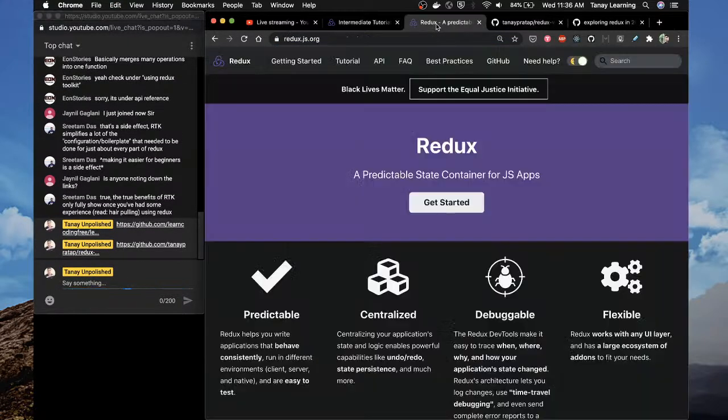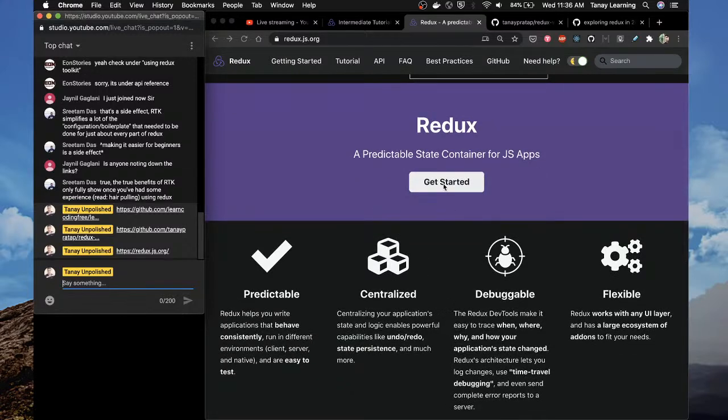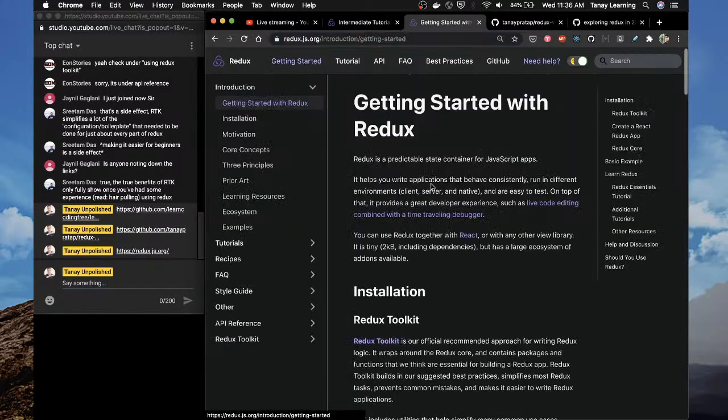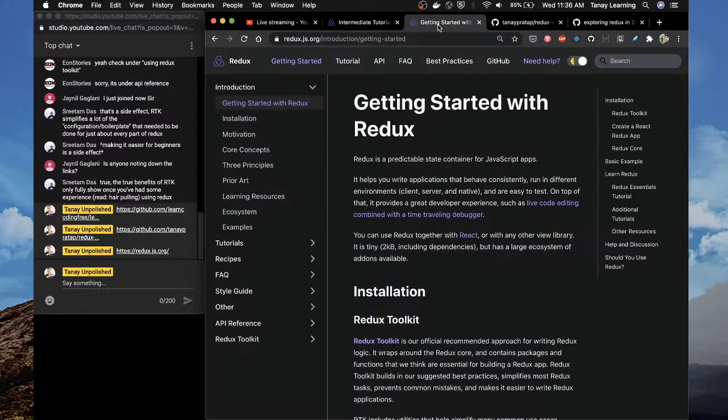And then we went to redux.js.org, then we went to get started and looked into these. Yes, we looked into core concepts, we looked into the 3 principles mostly. These are the things which we were looking at. Okay, so the old Redux thing, this is what I know, this is what supposedly people are using these days. Cool.